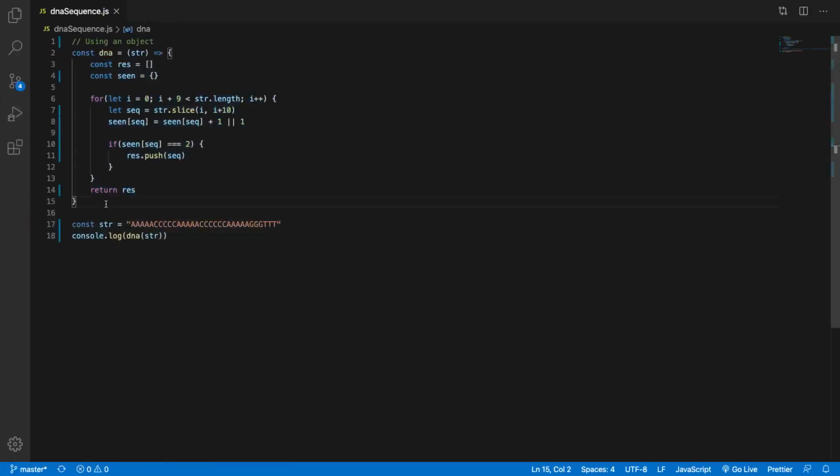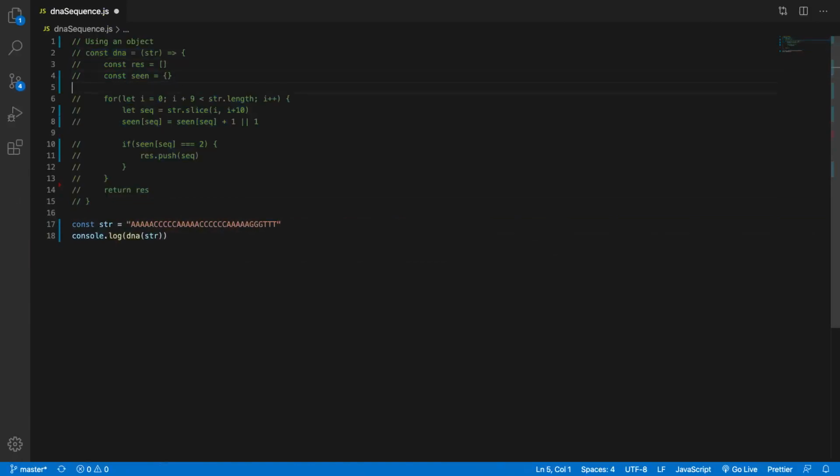So this is using an object as our data structure that we're going to store things in and compare things to. Now let's do it down here using sets. And if you haven't used sets, they're actually quite cool. So using sets, what a set is, it's basically very similar to an array, but it can't have any repeating characters in it.